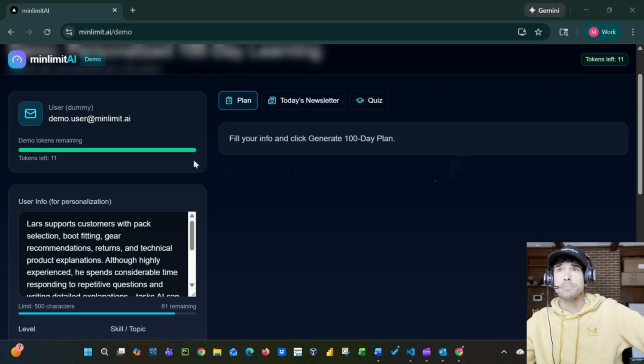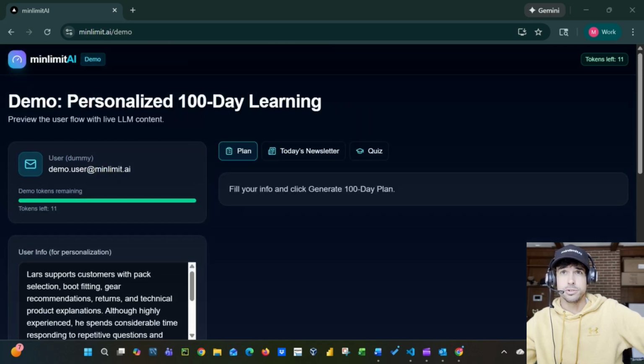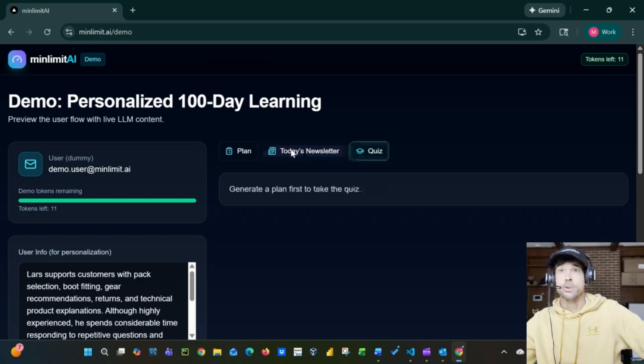All right, so we have the demo page right here. This kind of mirrors what our user setup looks like. We're not gonna be looking at the admin or manager portals in this demo today, but this is personalized 100-day learning. You have your plan, your newsletter, your quiz.